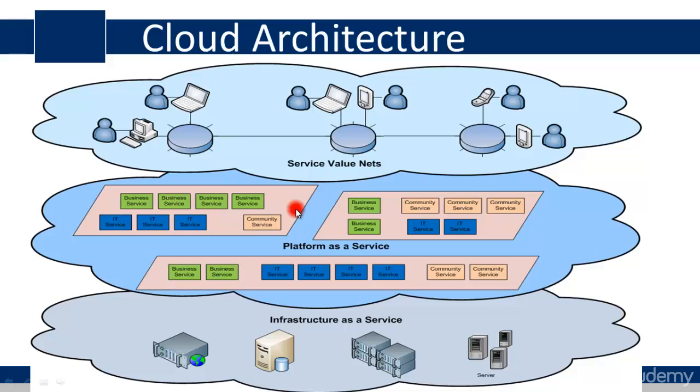If you have a web-based application on your premise, you can directly put it into platform as a service, PaaS, or you can call it web application services, or you can put it into cloud services. In cloud services and web application services, you can directly put your on-premise application with minimum configuration and it will start working. So this is the way you can move your existing application into the Microsoft cloud. Whereas if you have an application which cannot be moved that way, which is not a web-based application or which requires more configuration, then you can put it directly into infrastructure as a service.